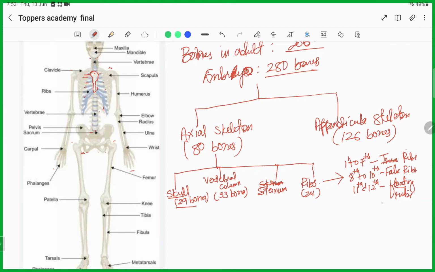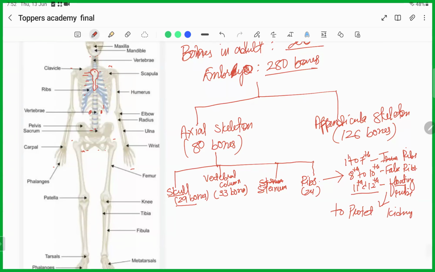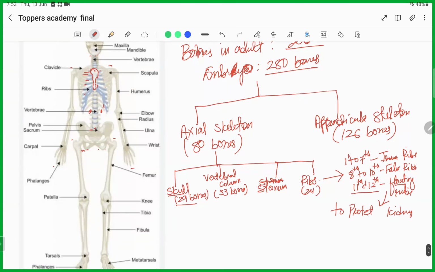But the function of these floating ribs is to protect one very important organ, the kidney, because the kidney is situated somewhere here at the back. So the main function of the floating ribs, the 11th and 12th ribs, is to protect the kidney. Just remember that much. I think it's more than enough.